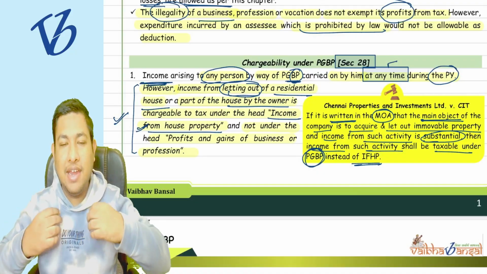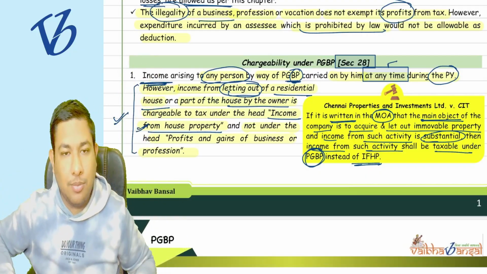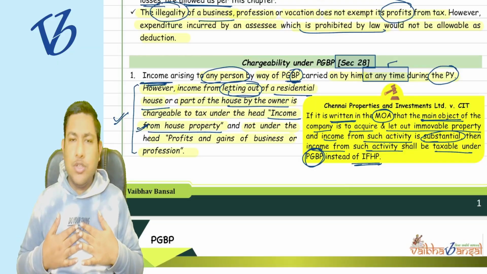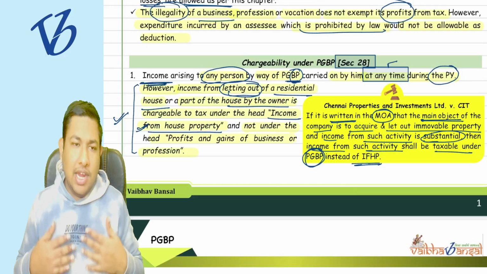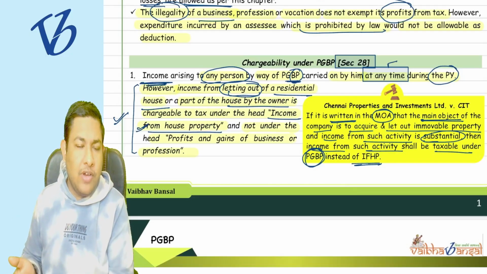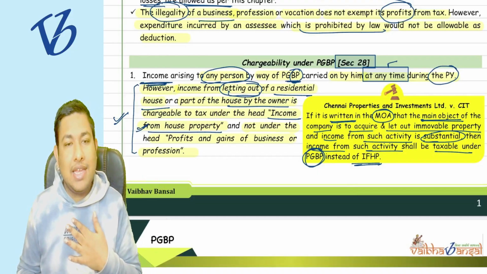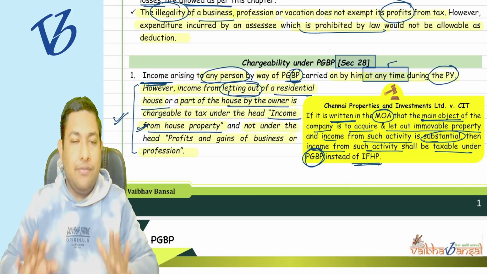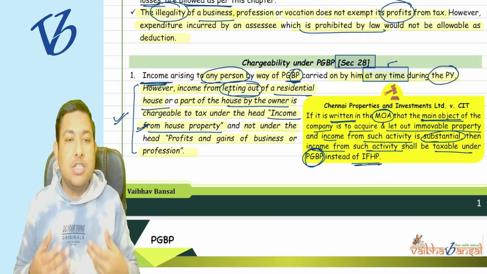And my another property, which is vacant, I let out that particular property. So for me, it was not my business to let out the residential property. It is just that I had some extra flat, so I let it out. So in my case, it is going to be taxed under the head IFHP, that is income from house property and not PGBP, because it is not my business.